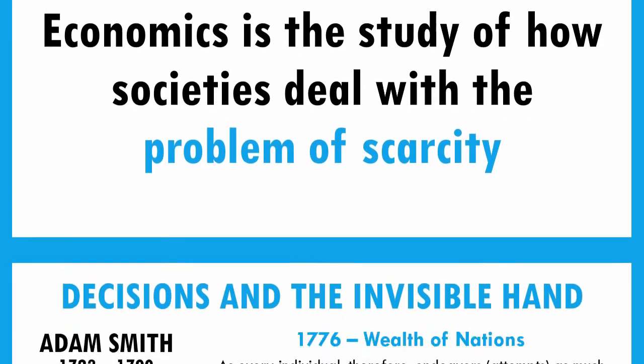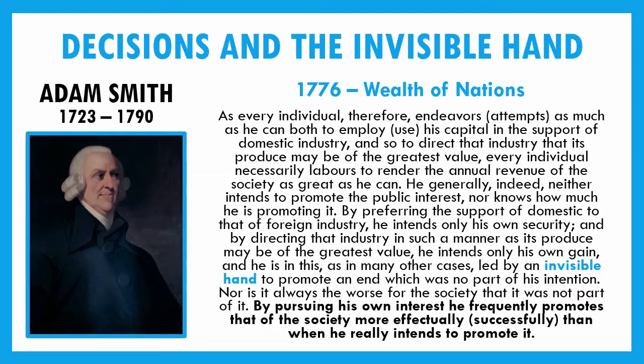But first and foremost, I want to take a look at this guy from the 1700s by the name of Adam Smith. Adam Smith is thought to be the father of economics, and he wrote a book back in the 1700s referred to as The Wealth of Nations. Now, one of the big things remembered by people from this book is this idea of the invisible hand. The invisible hand is this idea that's central to decision making.